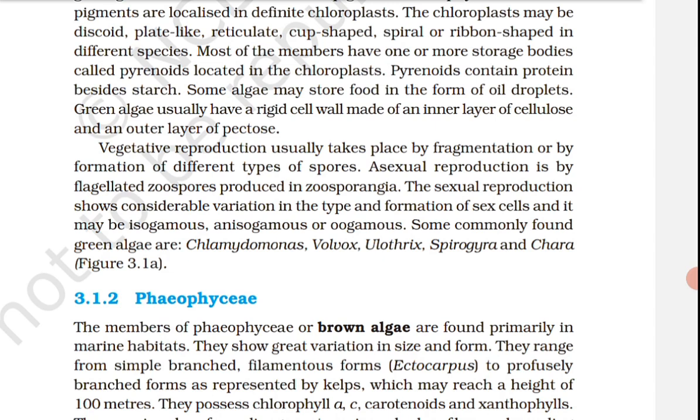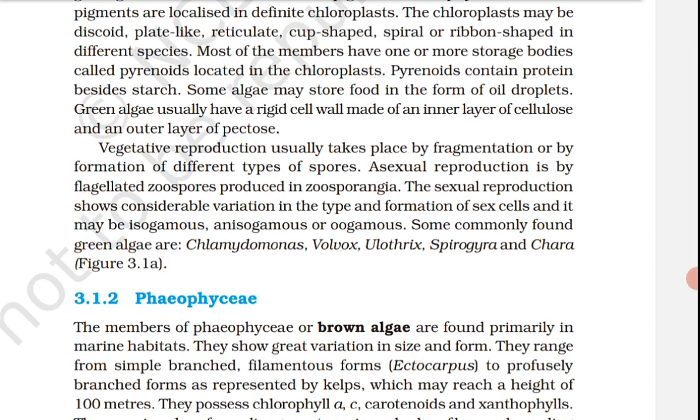The red thalli of most of the red algae are multicellular. Some of them have complex body organization. The food is stored as floridean starch, which is very similar to amylopectin and glycogen in structure. The red algae usually reproduce vegetatively by fragmentation. They reproduce asexually by non-motile spores and sexually by non-motile gametes.